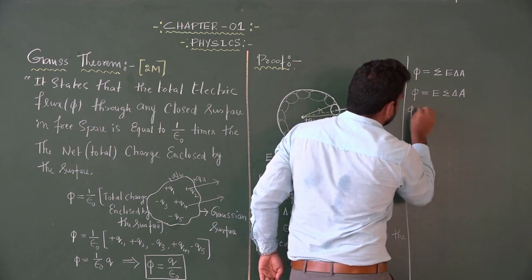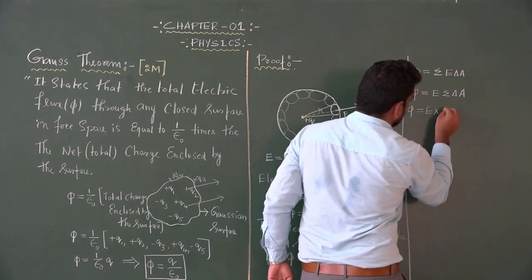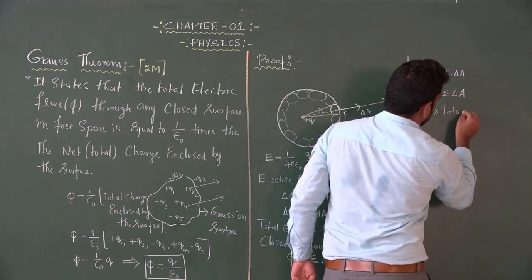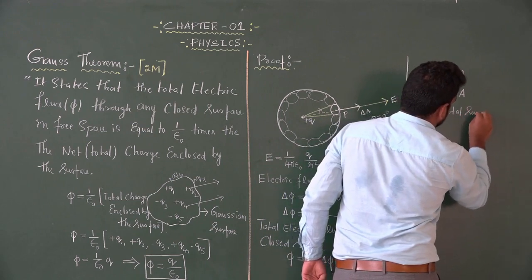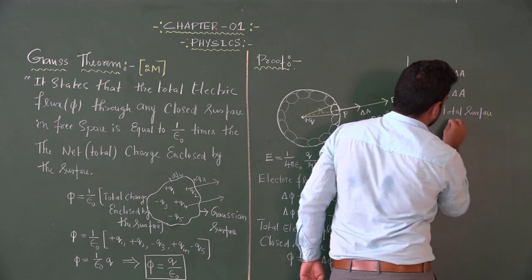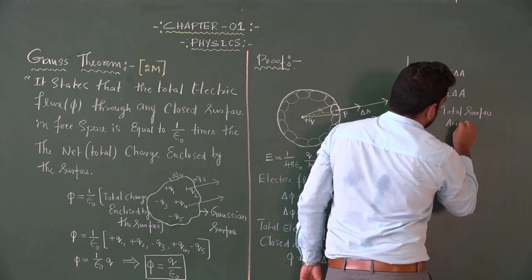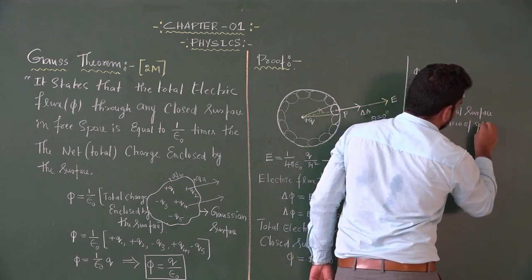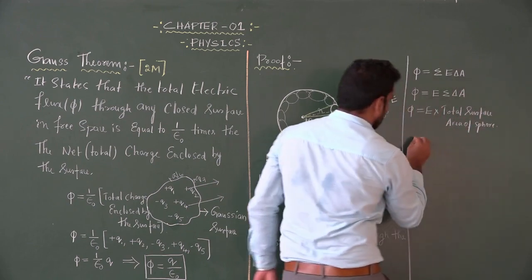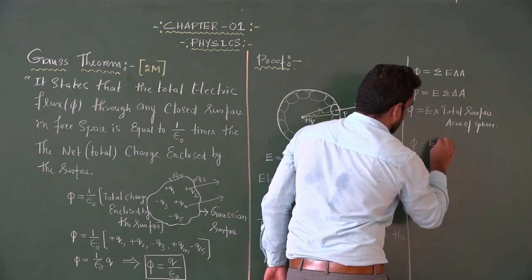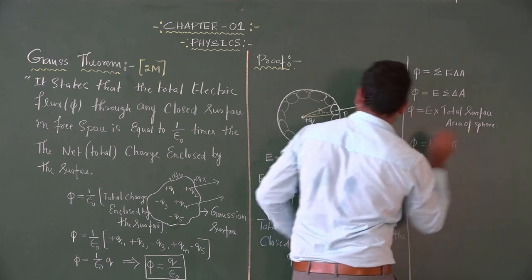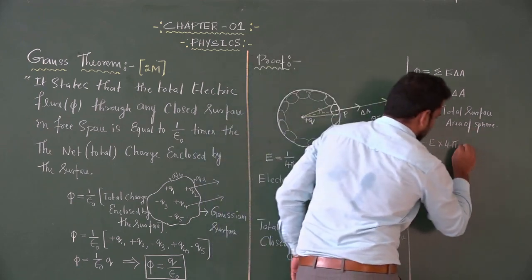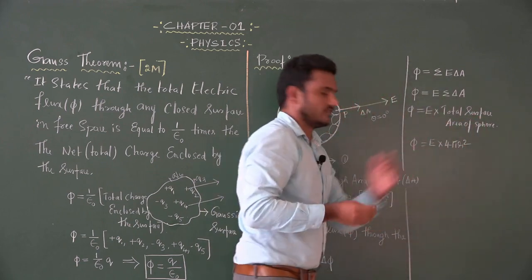So phi is equal to E into the total surface area of the sphere. Phi is equal to E into 4 pi R squared, the surface area of the sphere.